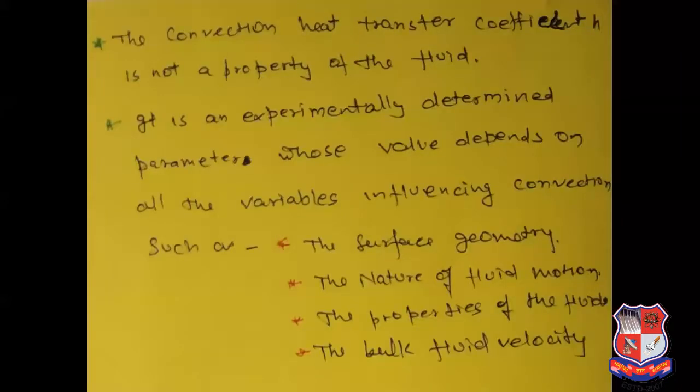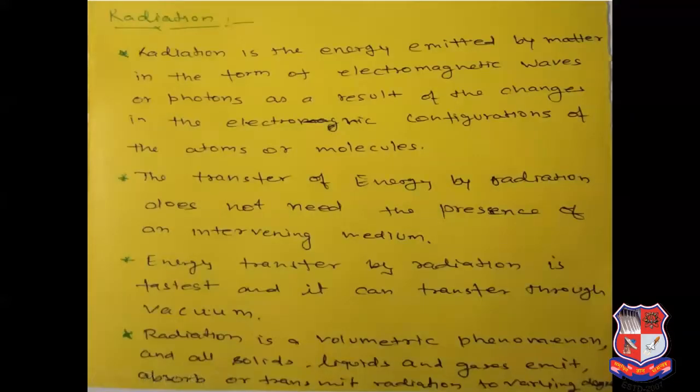The convection heat transfer coefficient h is not a property of the fluid. It is an experimentally determined parameter whose value depends on all the variables influencing convection, such as the surface geometry, the nature of fluid motion, the properties of the fluid, and the bulk fluid velocity. So this was just the mechanism of convection.